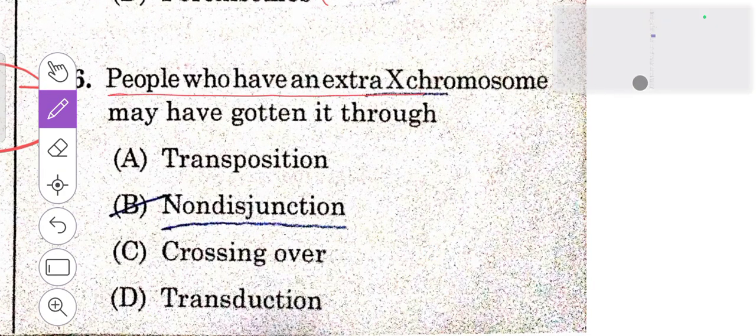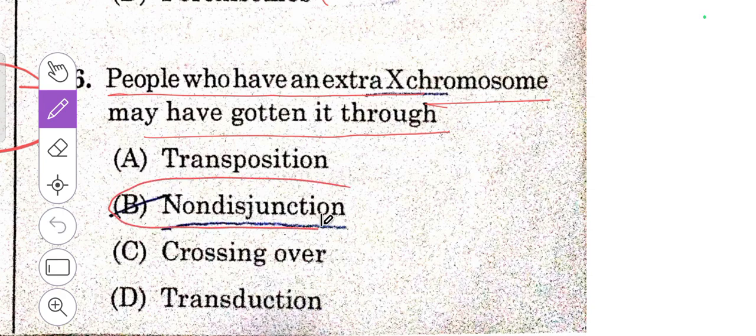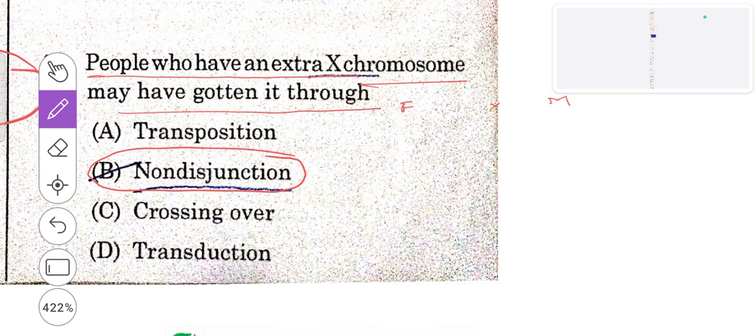People who have an extra chromosome may have gotten it through nondisjunction of the chromosome. If you consider a father and a mother, they will be having 46 chromosomes, where 44 autosomes will be seen and 2 sex chromosomes will be observed. In the same way, in case of mother, 44 autosomes plus the 2 sex chromosomes.